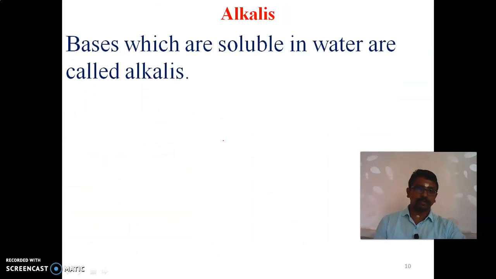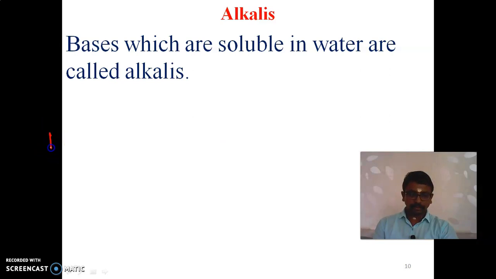And next, alkalis. The term alkali means bases which are soluble in water are called alkalis. Which bases are soluble in water? Strong bases are soluble in water. For example, sodium hydroxide, NaOH, and potassium hydroxide, KOH. These are all examples of alkalis.